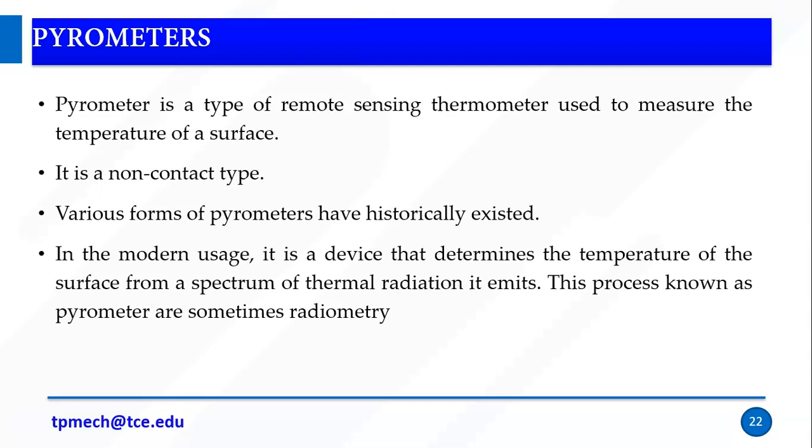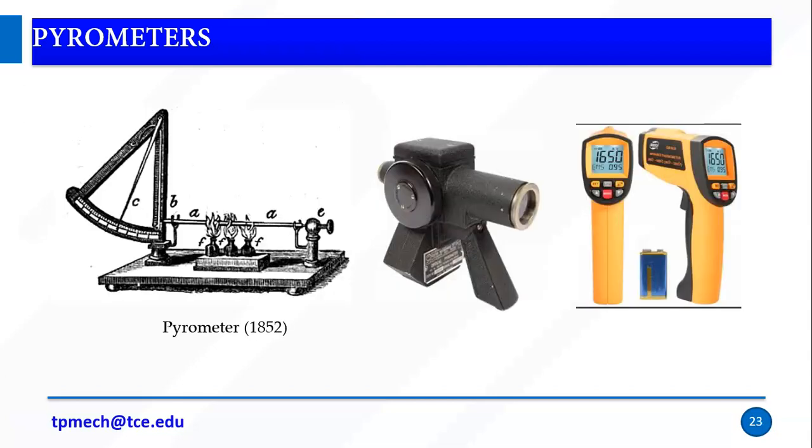It is a device that determines the temperature of the surface from the spectrum of thermal radiation it emits. So the pyrometer measures surface temperature from the emitted thermal radiation. Since radiation is involved, we can say it's radiometry. This is the previous old radiometry pyrometer, from 1852, the first pyrometer. The second one is a modification of the pyrometer. This is what we currently use. In the pandemic situation, we currently use this kind of temperature measurement.